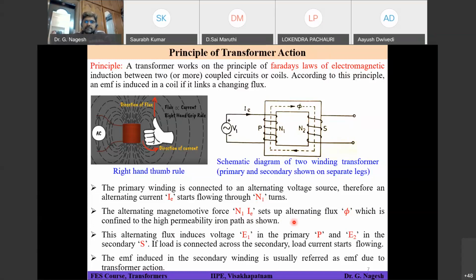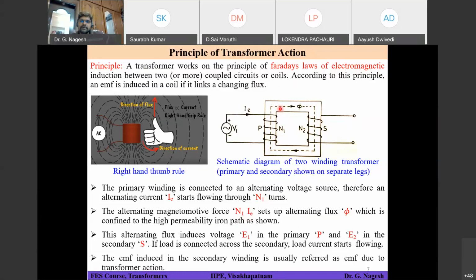This MMF sets up flux phi which flows in the core. This flux will also be alternating, because it comes from MMF and MMF is also alternating.